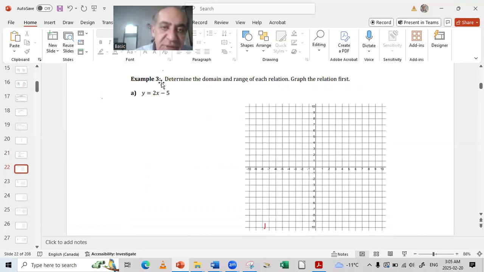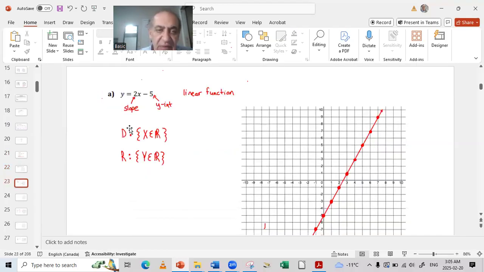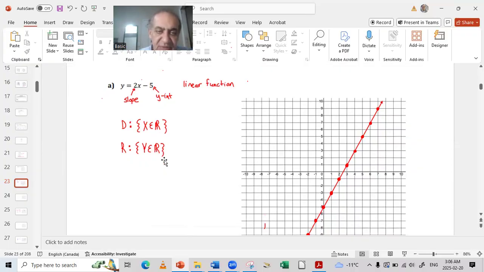Now we will try to determine the domain and range of each relation's graph. At first, y equals 2x minus 5. Here I will have to do the graph, the slope. If you see, 2x minus 5, if I graph it, it will take this figure. Of course, I will substitute with numbers, but I don't have restraints here. The domain x belongs to all the real numbers, and the range y equals the whole real numbers, because I don't have any constraints on this one.